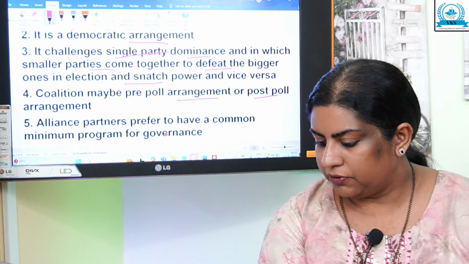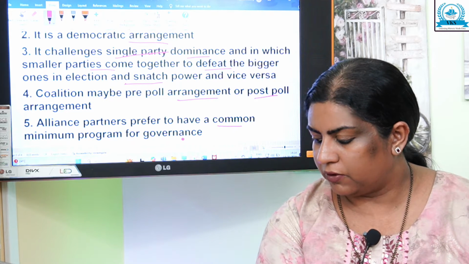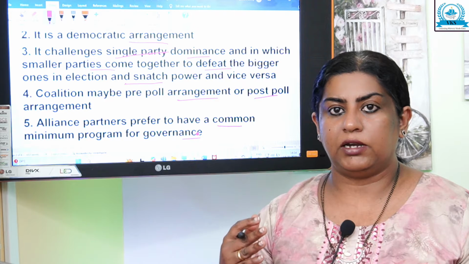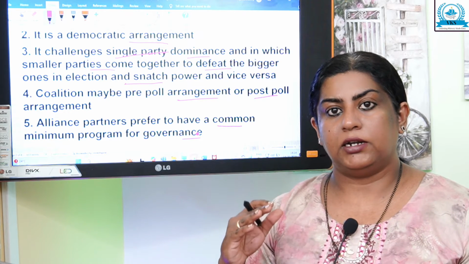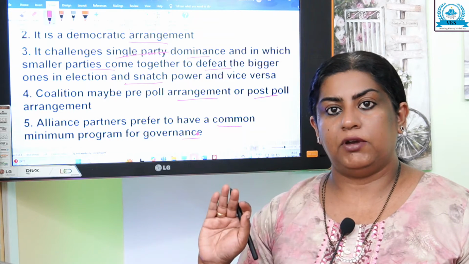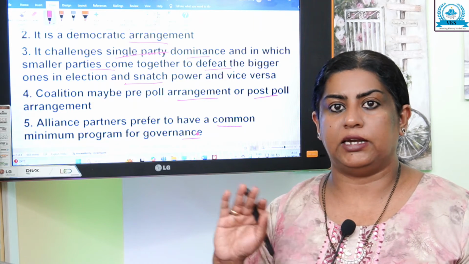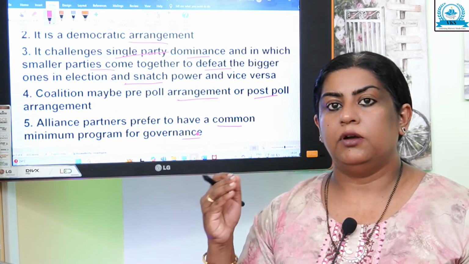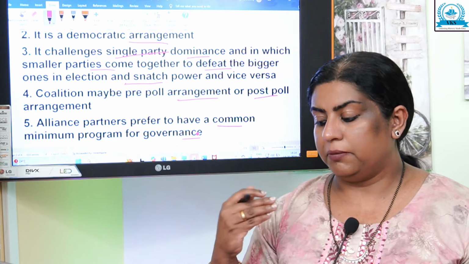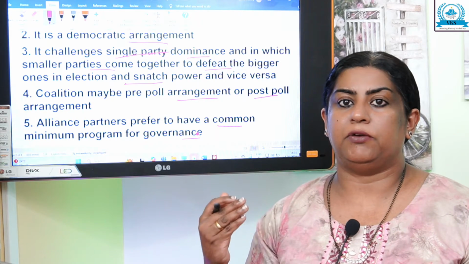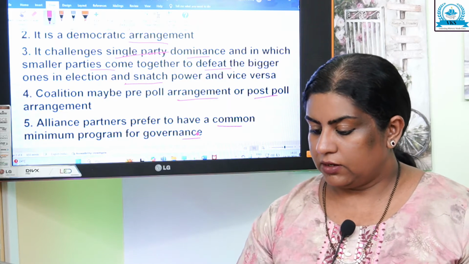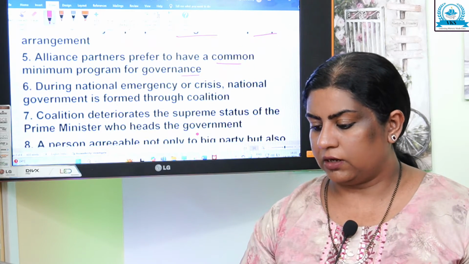Alliance partners prefer to have a common minimum program for governance. As we said in the beginning, the parties have to keep away their party ideologies and take a common minimum program, CMP, for the governance. That is also a feature of coalition government.